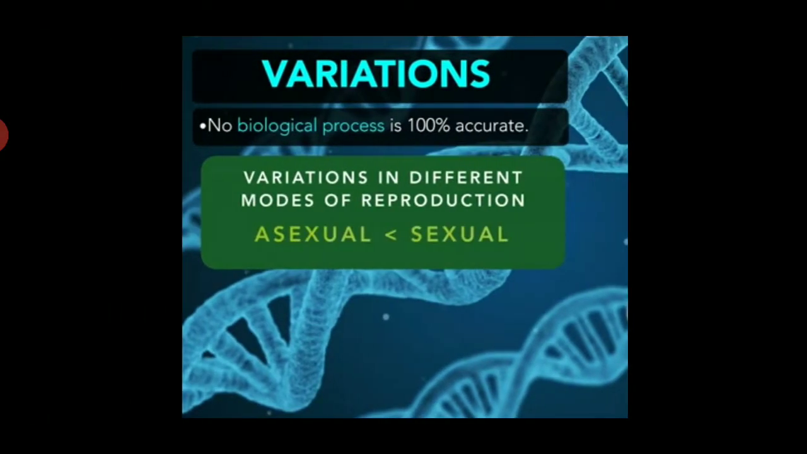Variation. No biological process is 100% accurate, whereas in sexual mode of reproduction there is a presence of more variations. Variation in asexual mode of reproduction is very less. Depending on the nature of the variations, there are certain benefits. Variation can cause certain advantages and disadvantages according to their nature. So, we will study these variations using heredity and evolution.